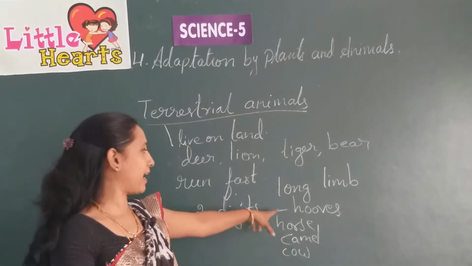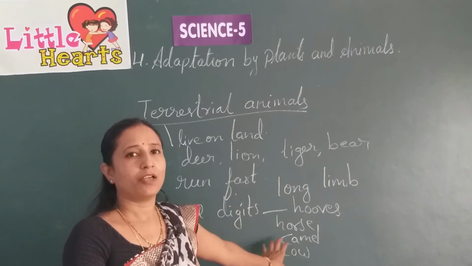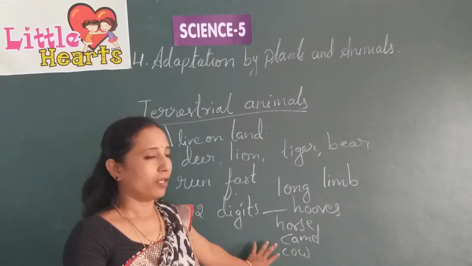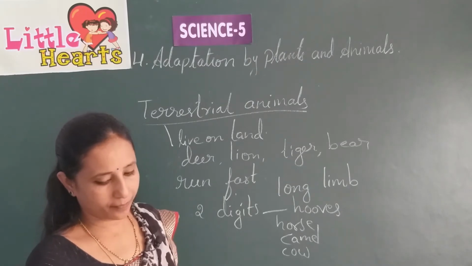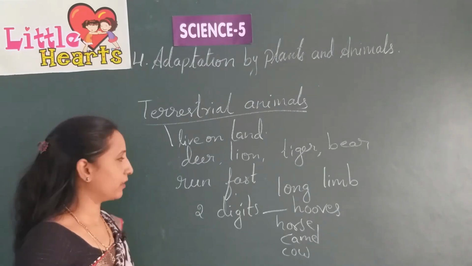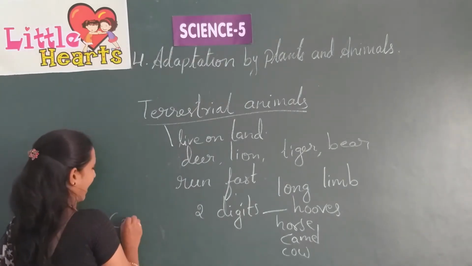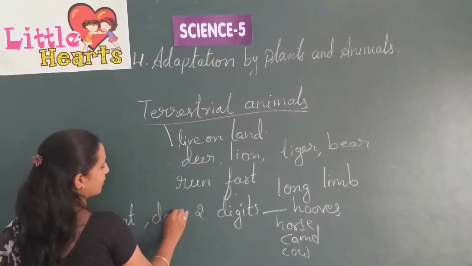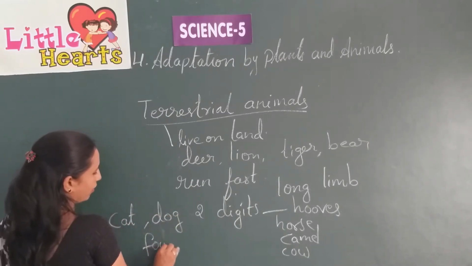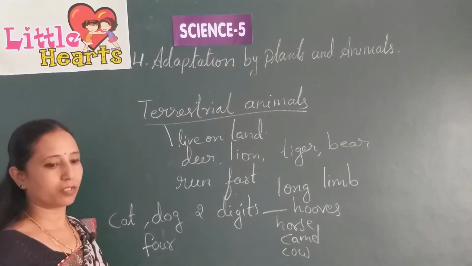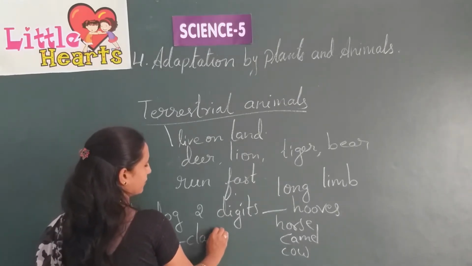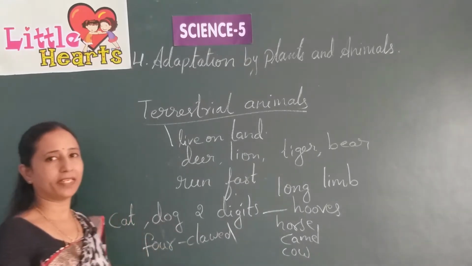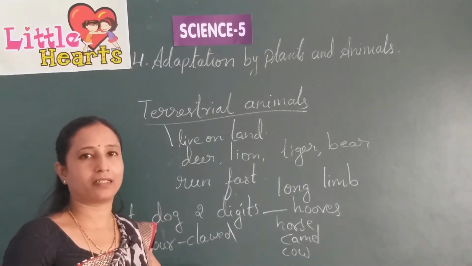These all have 2 digits, only hooves, which help them to run fast. And cats and dogs have 4 clawed feet. This is a different condition.